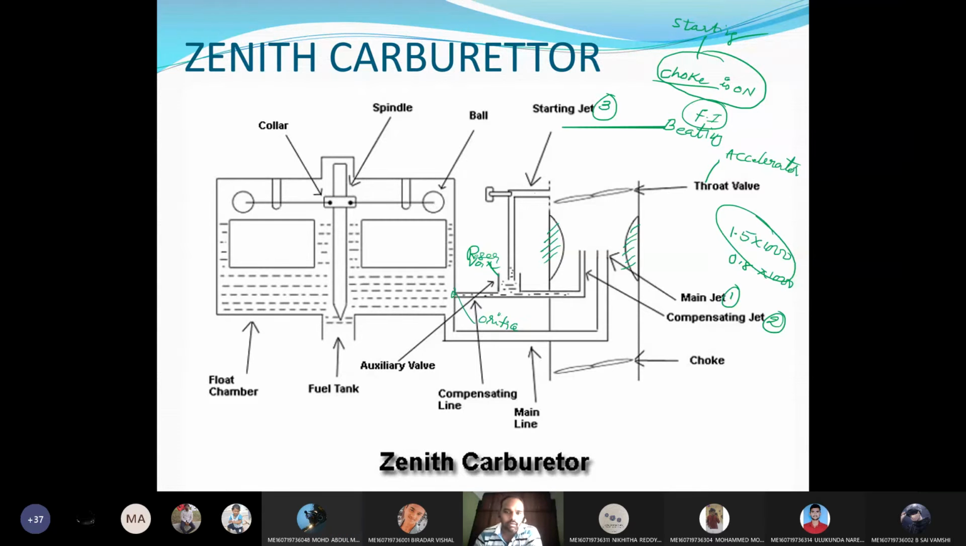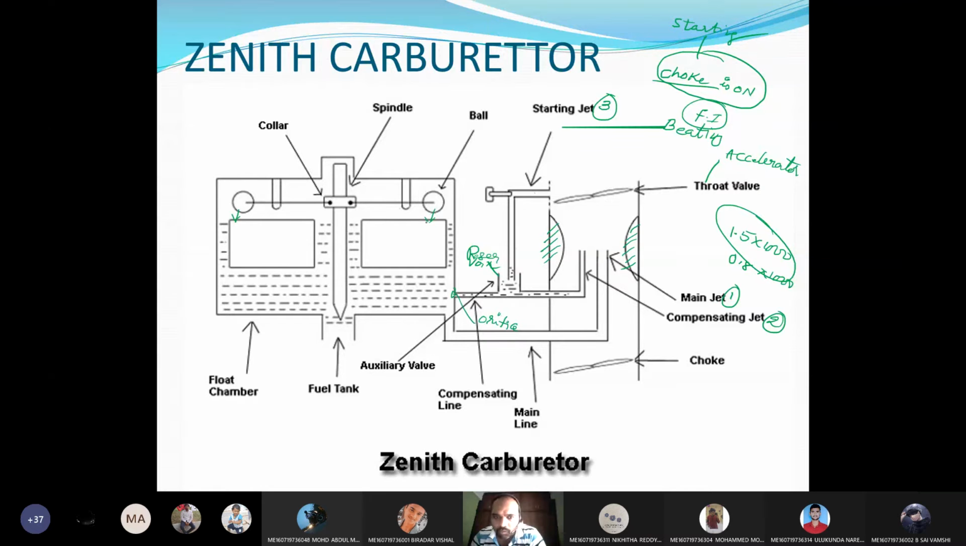Now you see, these are the bobs and this is the collar. There is a hinge over here. Whenever the fuel inside this float chamber is not up to the mark, when fuel is supplied to the engine, these two bobs will move in the downward direction. These two bobs are hinge jointed over here.